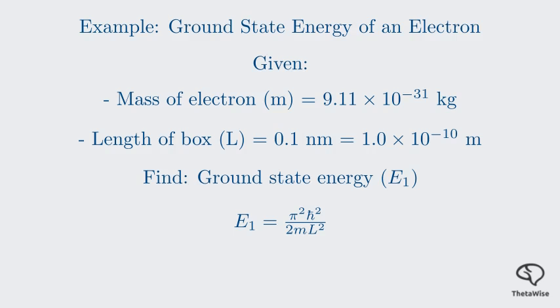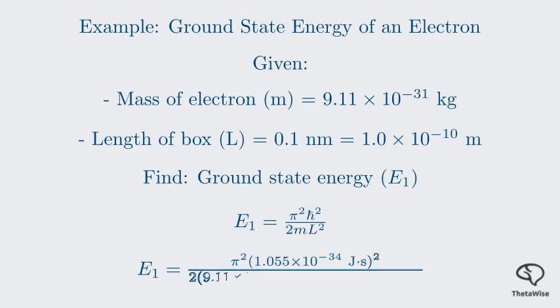Now we just need to plug in the values for the constants and the given length. We have pi squared times h bar squared, which is 1.055 times 10 to the negative 34 squared, divided by 2 times the mass of the electron times the length of the box squared, which is 1.0 times 10 to the negative 10 squared. Let's calculate the numerator and the denominator separately to avoid errors.